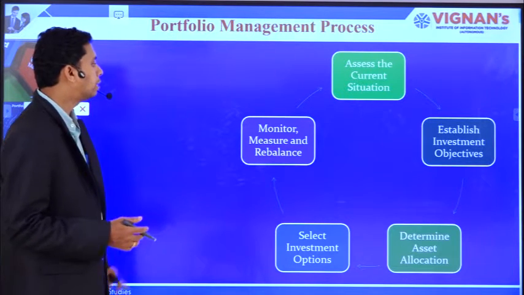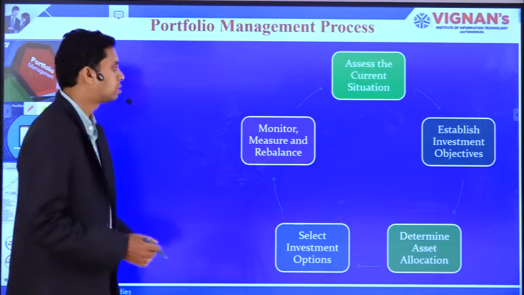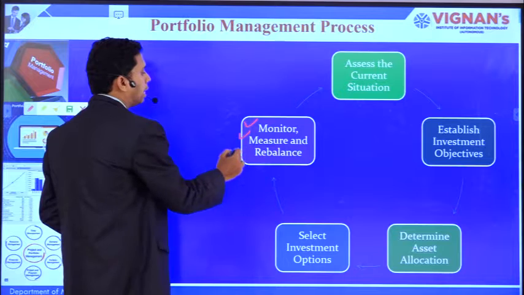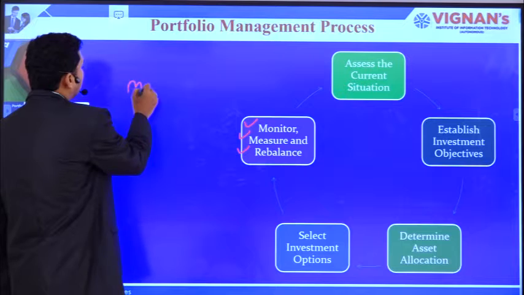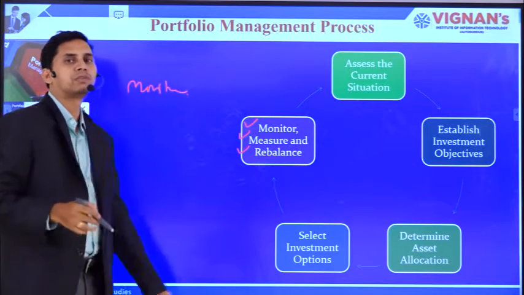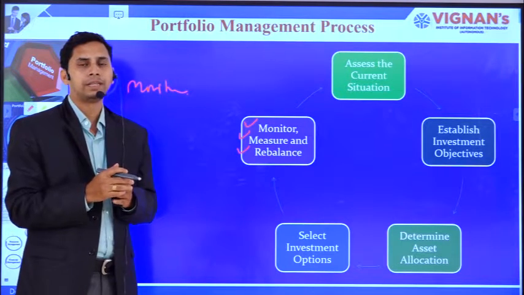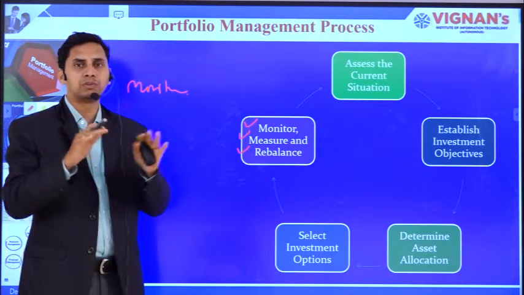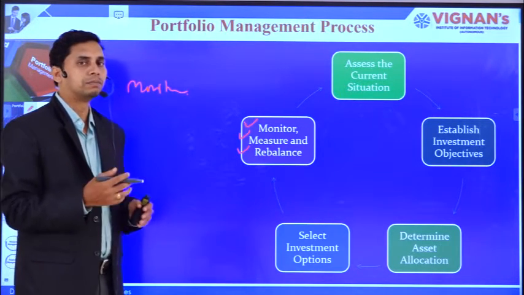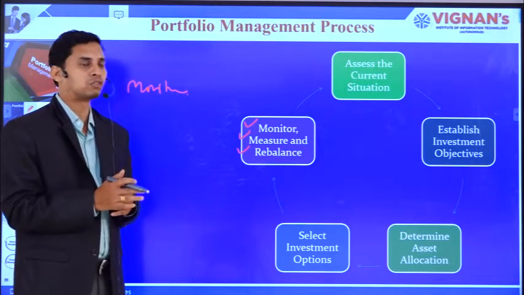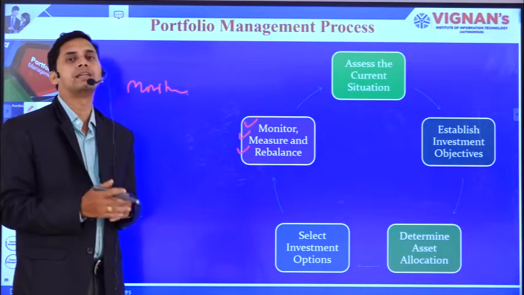And then monitor, measure and rebalance. Another important step in the portfolio management process is monitoring, measuring and rebalancing. All these three are quite connected. First, we will monitor: how the portfolio is performing, whether it is performing well as per the objective or not. In case our portfolio is not performing well as per the objective, then we will make modifications, changes and revisions to the portfolio, and then we will rebalance the portfolio.